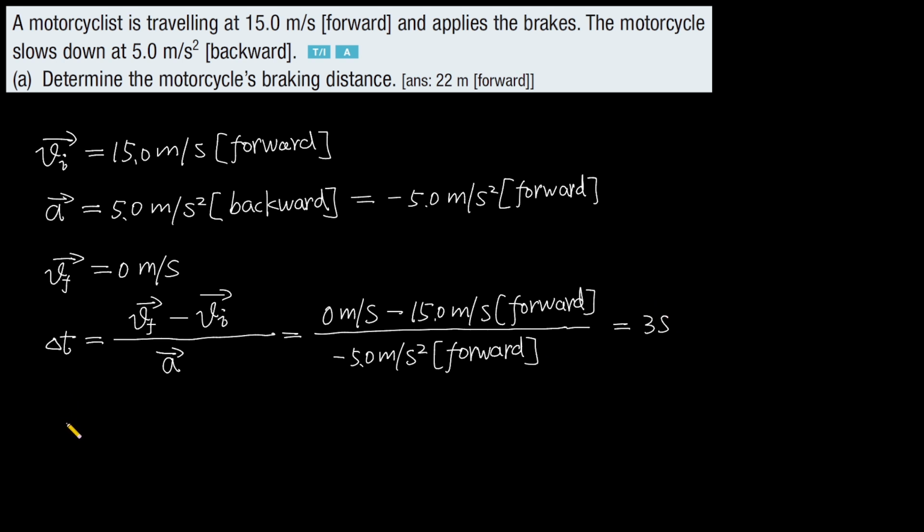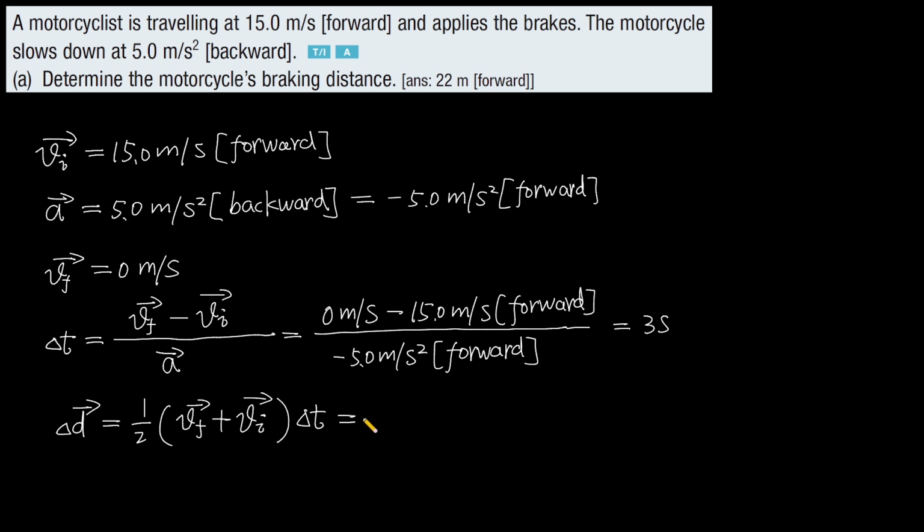Then using the formula, the displacement equals 1/2 the final velocity plus the initial velocity, multiplied by the time interval delta t.